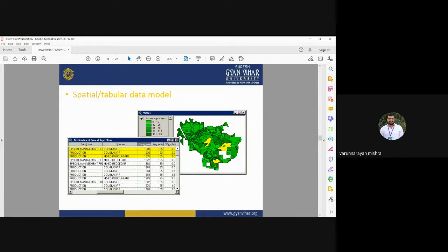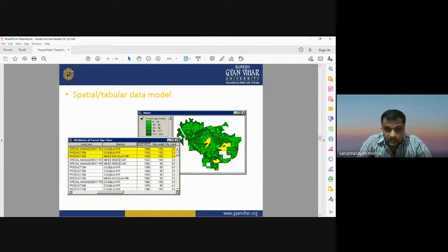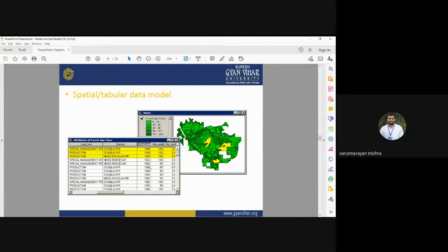So you can have that this is the forest area established in 1800, then 1930, then 1935. Means these forest patches are established, they have grown in different years, starting from 1800, 1930, and 1935. Okay, and other information is also there. So this is the way you can use spatial and non-spatial data sets for visualizing or for getting the information about different earth surface features or different spatial features.